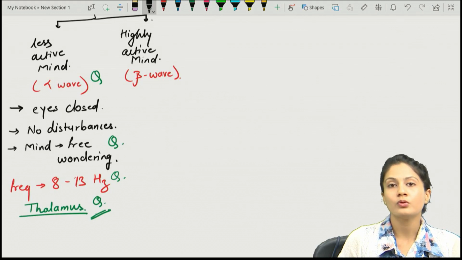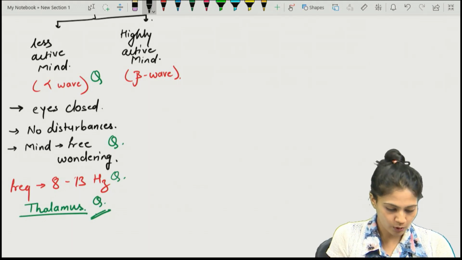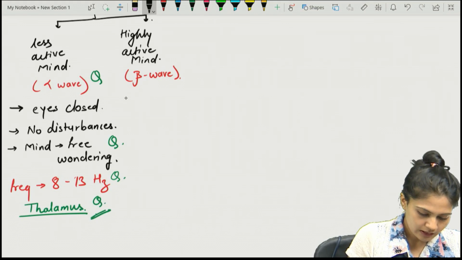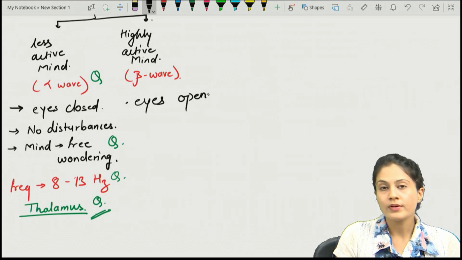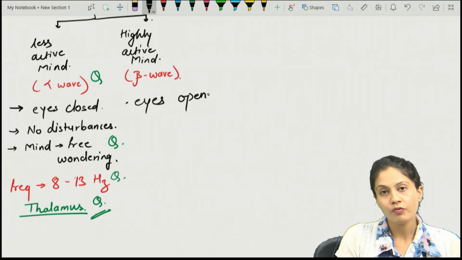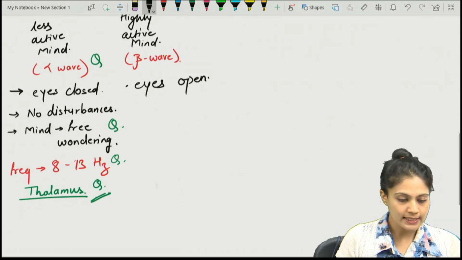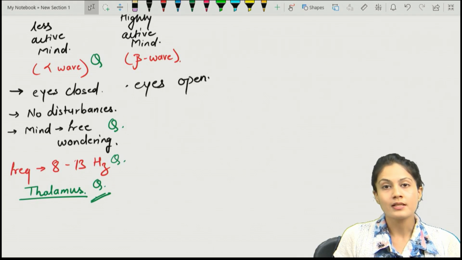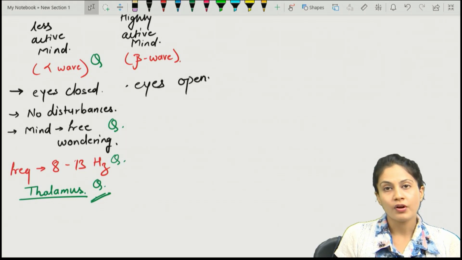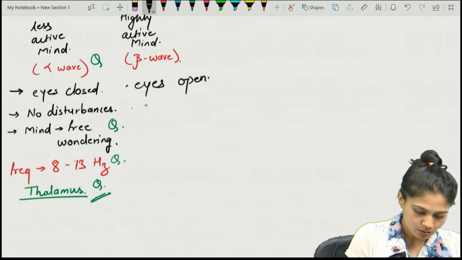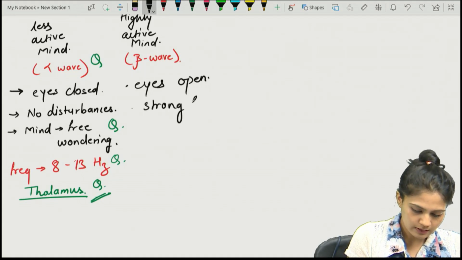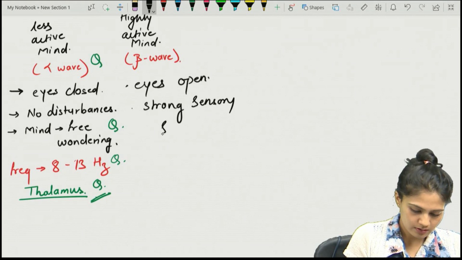Similarly, if we have a look at the beta wave, what can we see? Yes, the eyes are usually open. Obviously, a highly active mind is there, and a highly active mind means the visual stimulus is a must. So eyes are open. We have strong sensory stimuli. In the alpha wave, we have no disturbances, right? But in the beta wave, we have strong sensory stimuli.